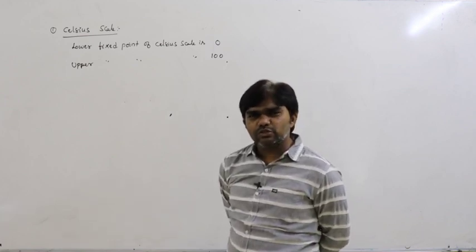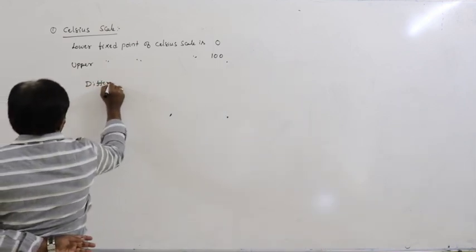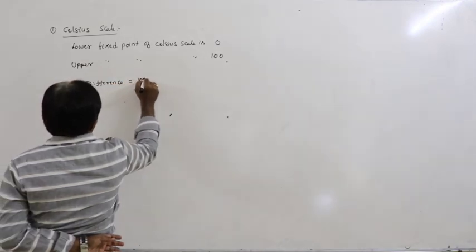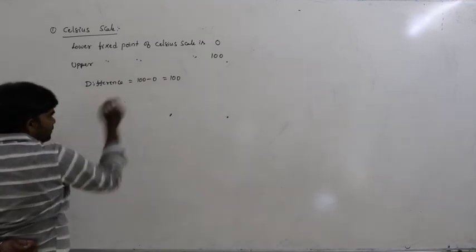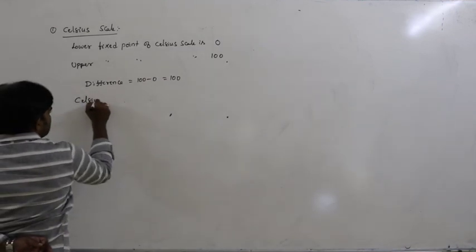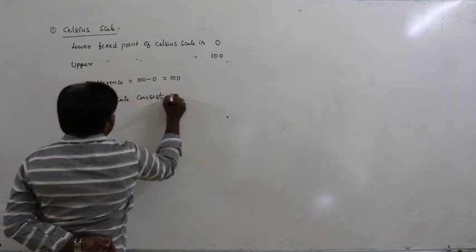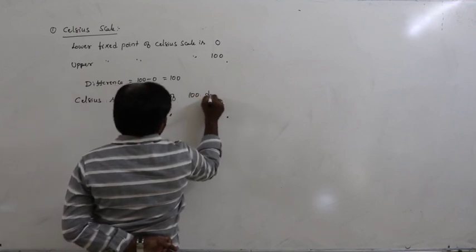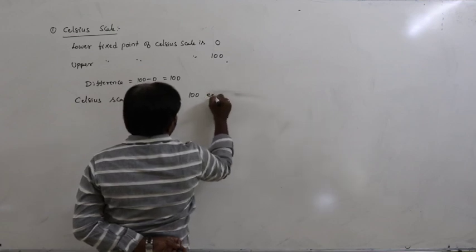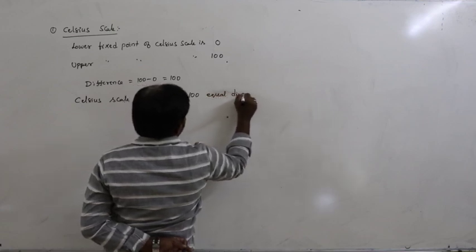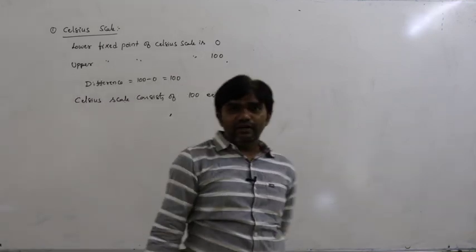What is the difference between these two? The difference is equal to 100 minus 0, that is equal to 100. So this difference means the Celsius scale consists of 100 equal divisions.